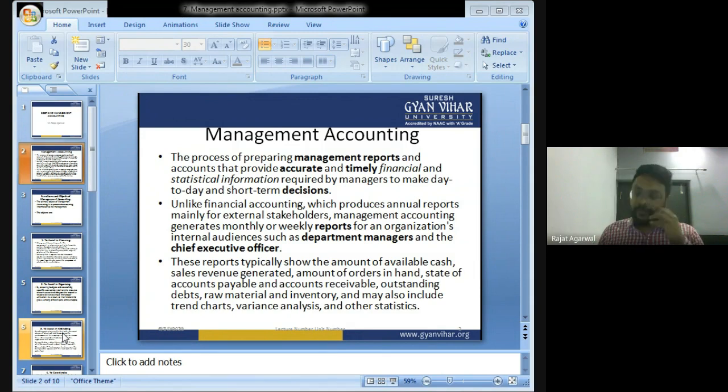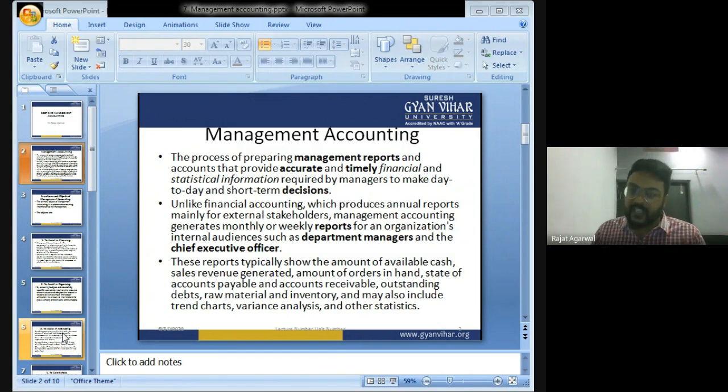Now, in financial accounting, you prepare the profit and loss account, balance sheet, cash flow statement, and all these reports are prepared so that every year we can show these reports to the stakeholders. Who are the stakeholders? Stakeholders are the persons who have some stake or interest in the company, like creditors, debenture holders, shareholders, government. All these persons are related to the company because they have some stake in the company.